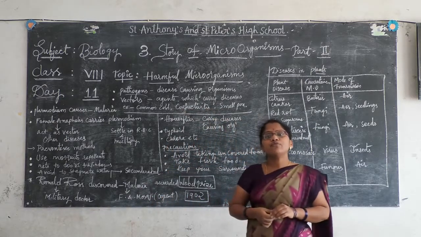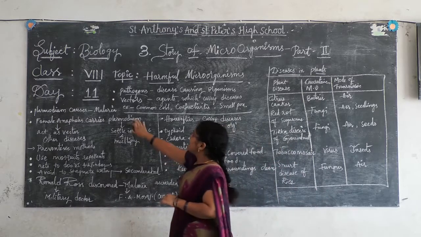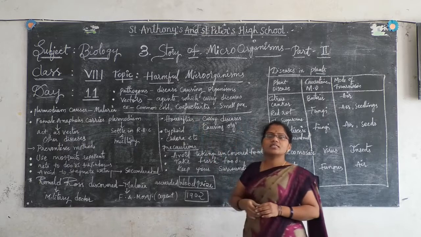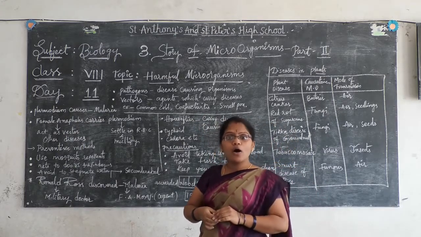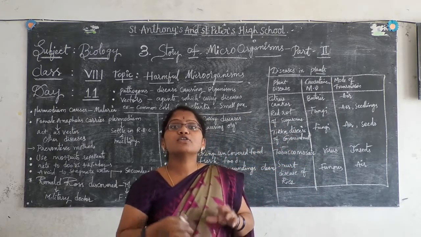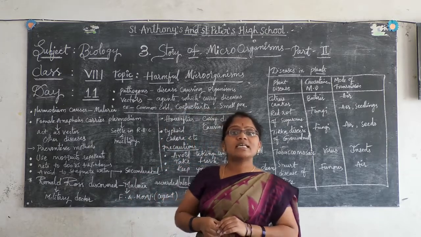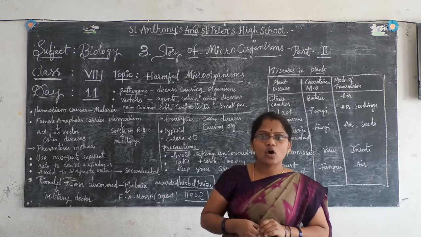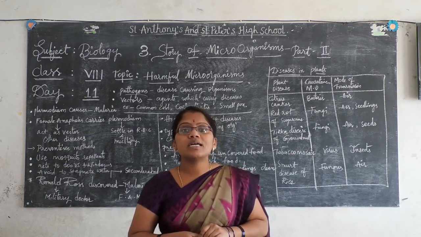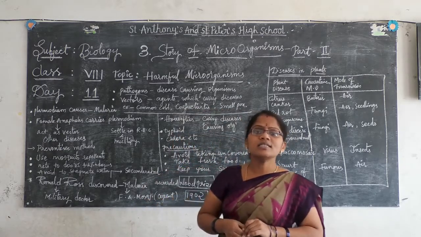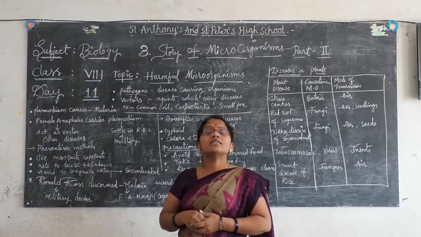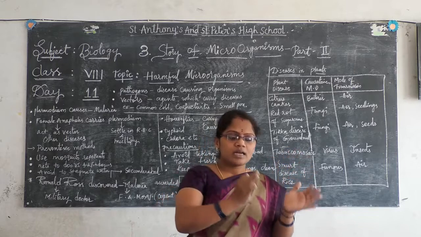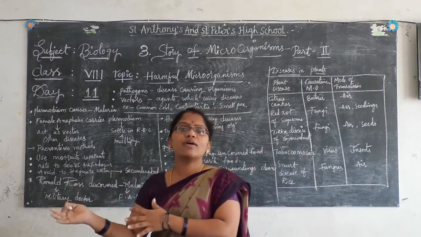Shall we take a few examples? Common cold, conjunctivitis, smallpox, chickenpox, now corona. All these we can take as examples of pathogens, harmful microorganisms which cause diseases to us directly or indirectly, infecting the person from the healthy person to the infected person.